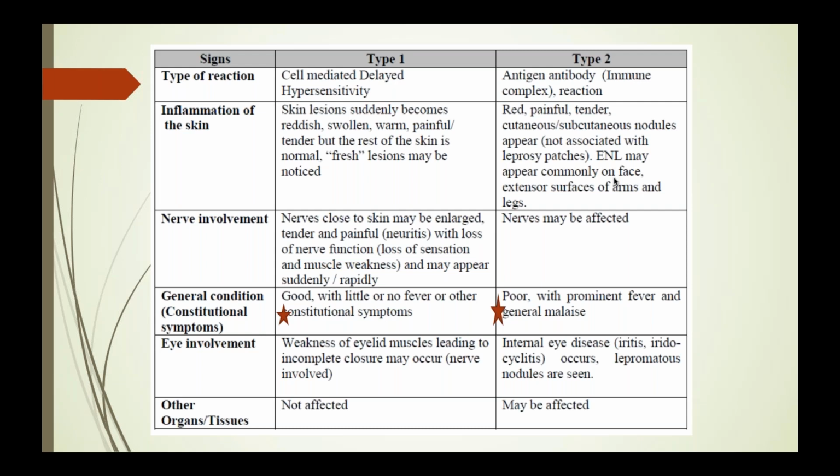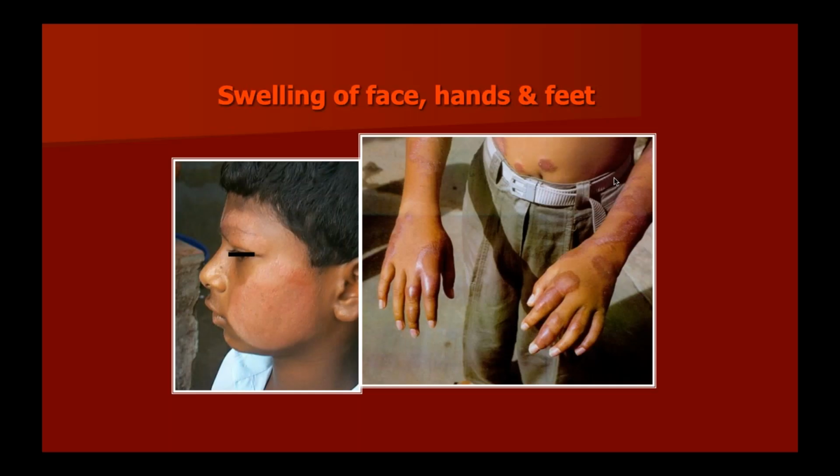Systemic manifestation is very common in type 2 reaction, which we'll discuss in the later part of the slides. For example, if the eye is involved, they may present with iritis or iridocyclitis. Lepromatous nodules can also be seen. This is how you broadly differentiate between type 1 and type 2 reaction.